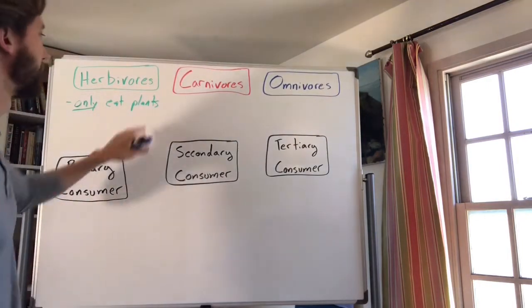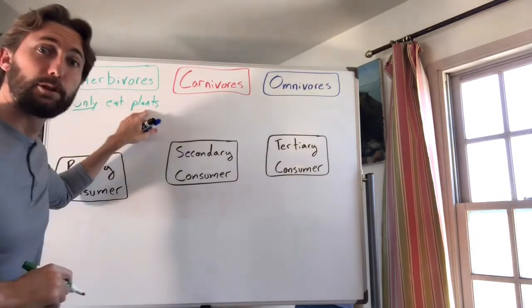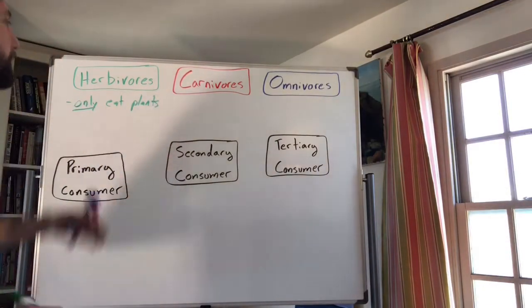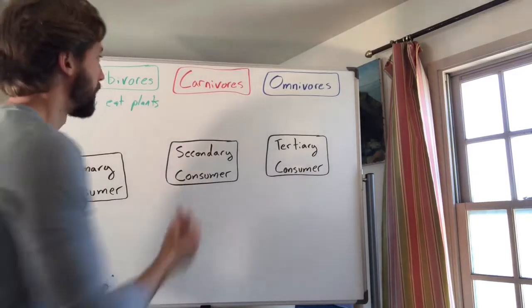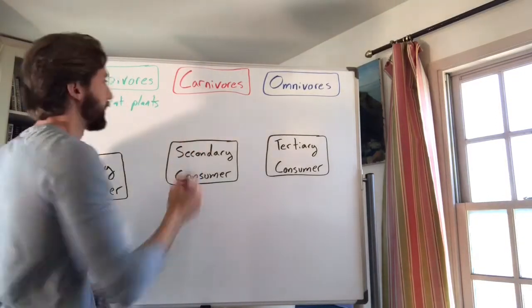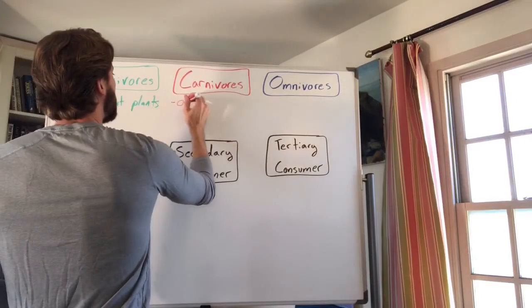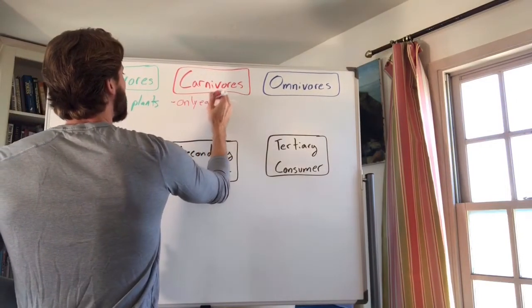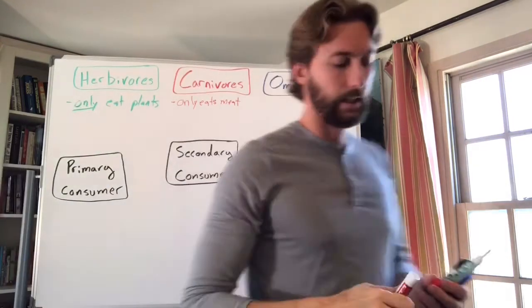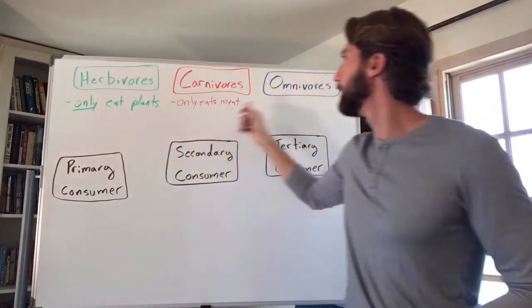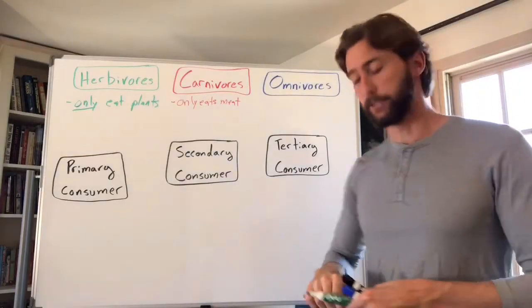If I say eats plants, plants are going to be what? That's right, producers or autotrophs, right? So herbivores only eat plants. Carnivores would only eat what then? Yeah, carnivore, think carne in Spanish, right? Only eats meat. And then finally, if some only eat plants and some only eat meat, what do you think omnivores do? Yep, that's right, they eat both.